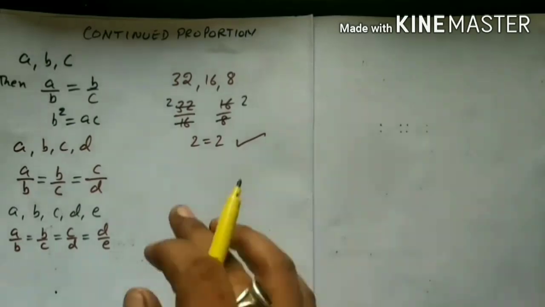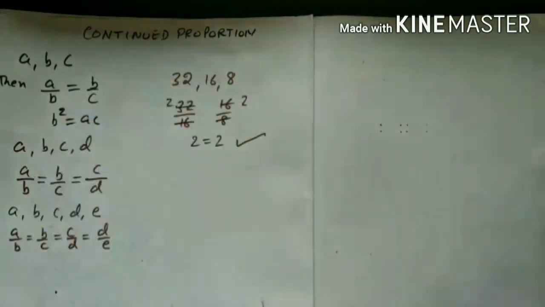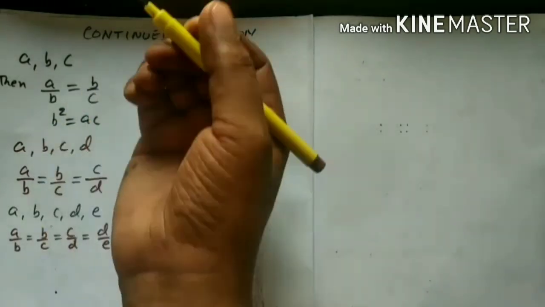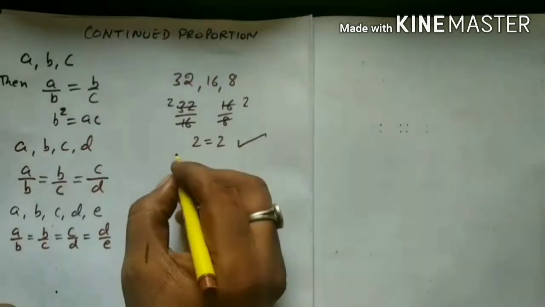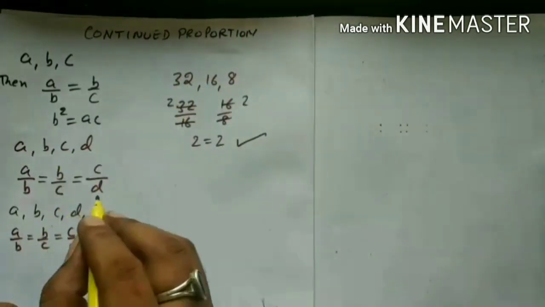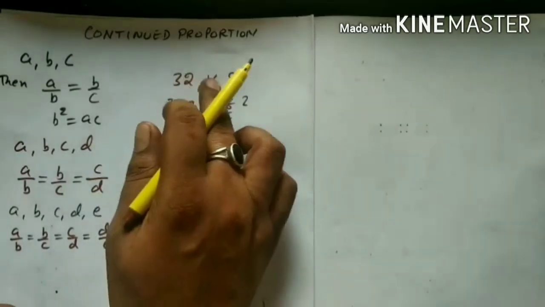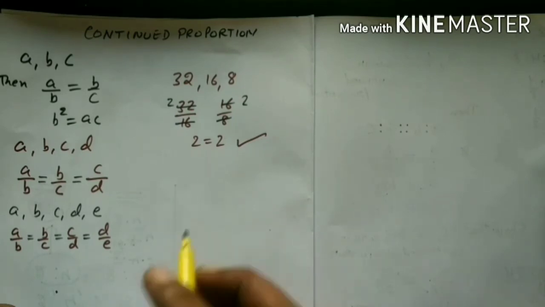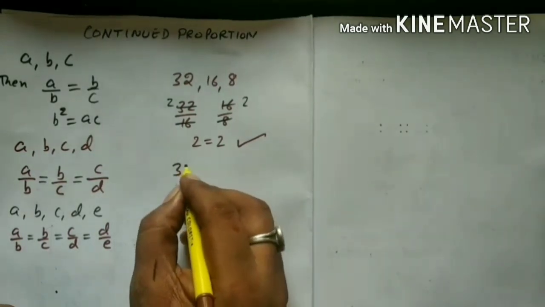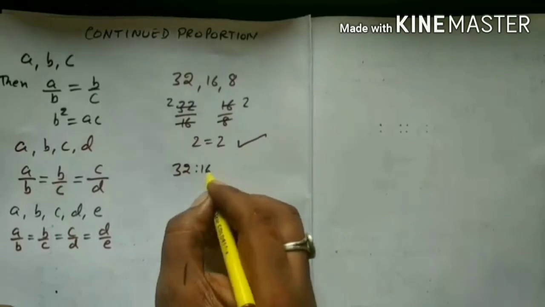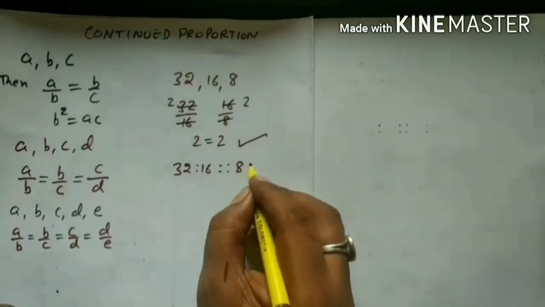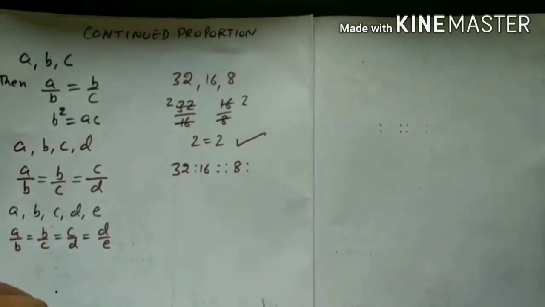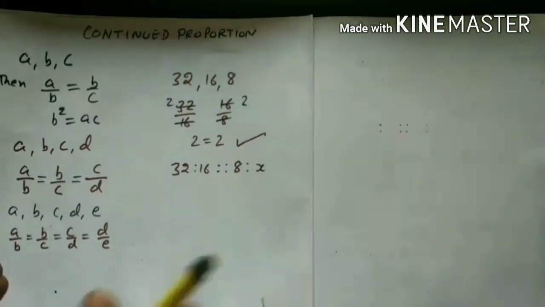Now students, after showing that these are in continued proportion, we will move further. This is the first proportion, this is second and this is third. So we have to find the fourth proportion. So 32 ratio 16, 8 ratio x, that is to be found, that is the fourth proportion.